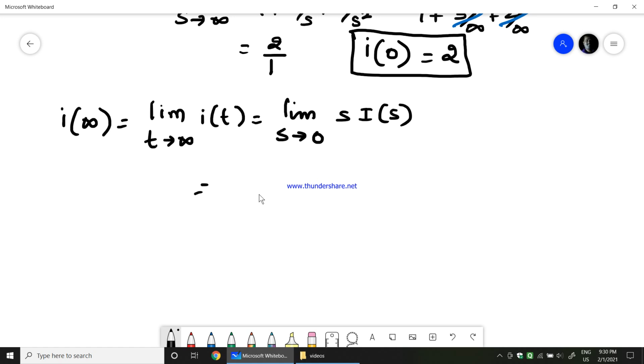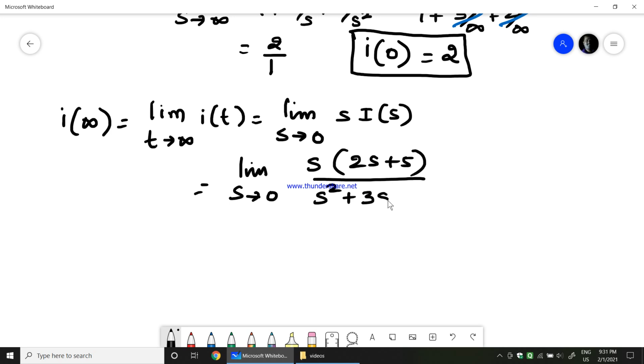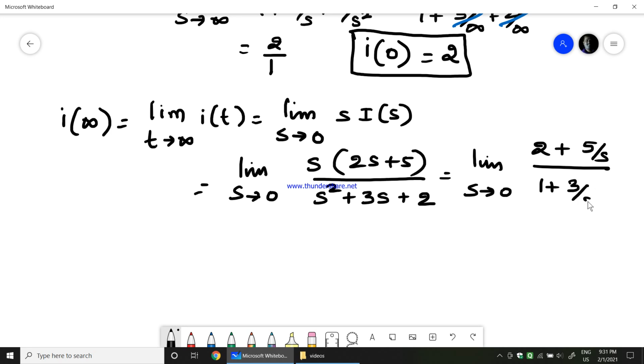If I go the same way as before, s into 2s plus 5 divided by s square plus 3s plus 2 is what I had. So finally, s tends to 0. If I take s common, what will I get? 2 plus 5 by s divided by 1 plus 3 by s plus 2 by s square.